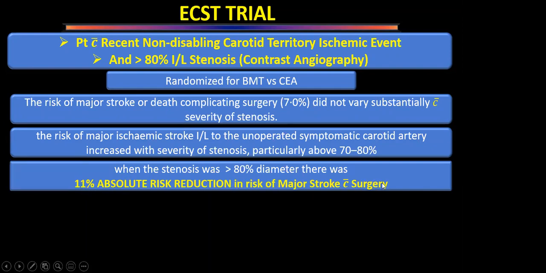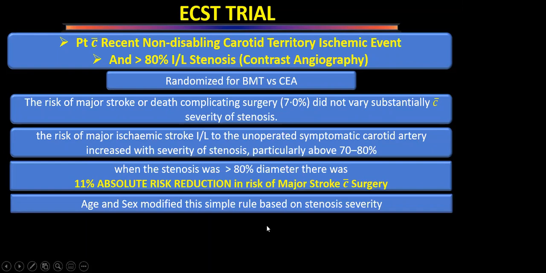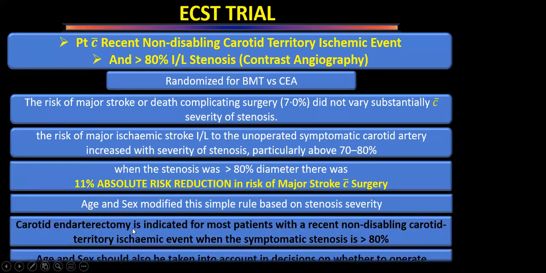When the stenosis was more than 80%, there was an 11% absolute risk reduction in the risk of major stroke with surgery. So this trial showed that in these symptomatic patients, if they have undergone carotid endarterectomy, there is an 11% absolute risk reduction in the risk of major stroke, if the stenosis was more than 80% in diameter. They said that age and sex modified the simple rule based on stenosis severity. So age and sex have to be considered before we take this patient for carotid endarterectomy.